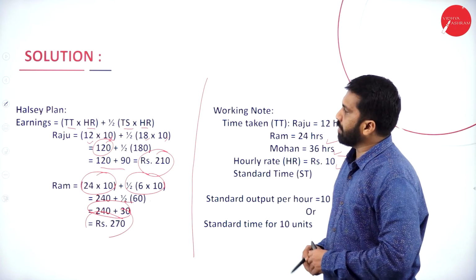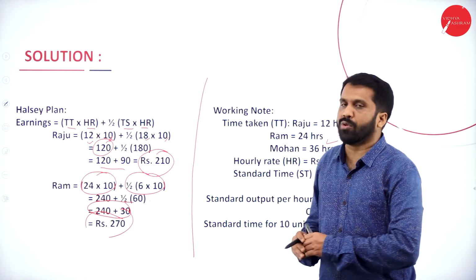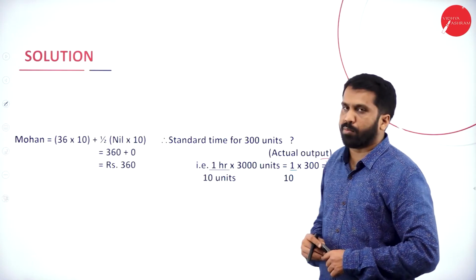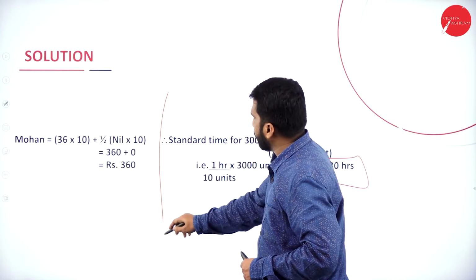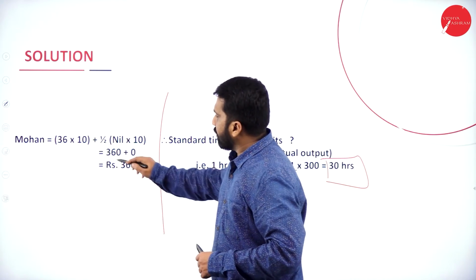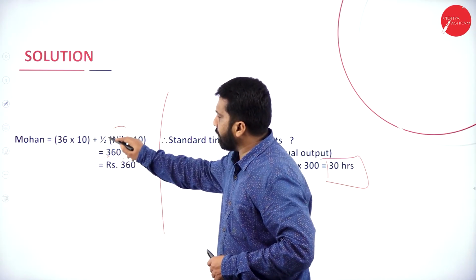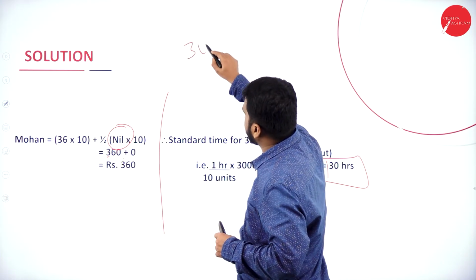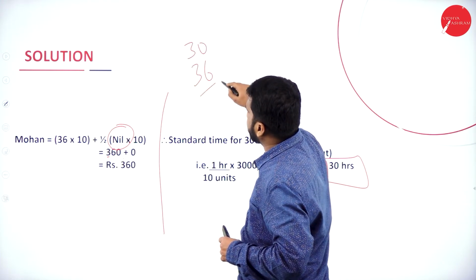Hope you are done with the first part of Raju as well as Ram. The third person is called Mohan. These are the working notes we already did. 360. What is the time saved? Nil. Why is it nil? Standard hour is 30, but he has taken 36.